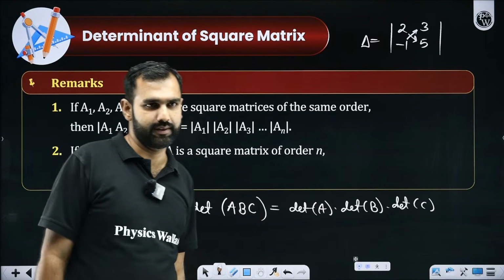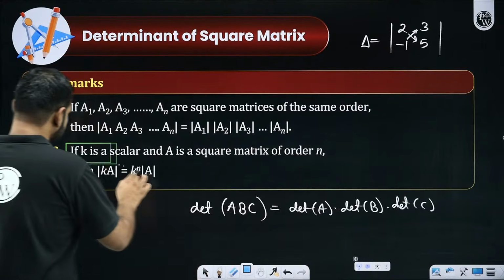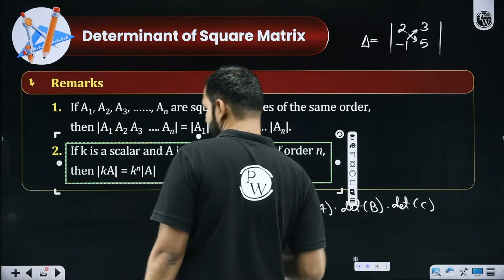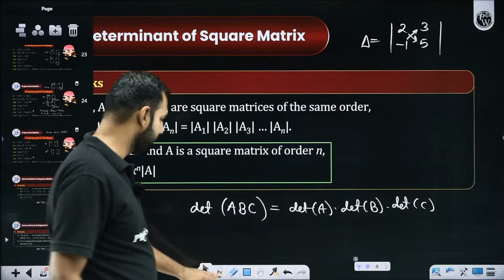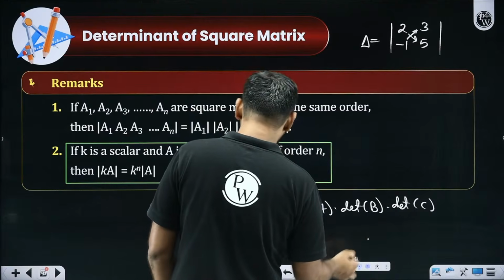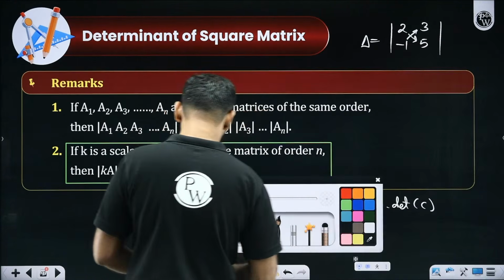All the participants, yes or no? Now this particular property is a very beautiful one and it has its own applications, and if you know it, you will be solving a lot of questions with a lot of ease. Sir, what is this property? This property is again a very, very insightful one. Let me tell you how. Let's have a look at that.